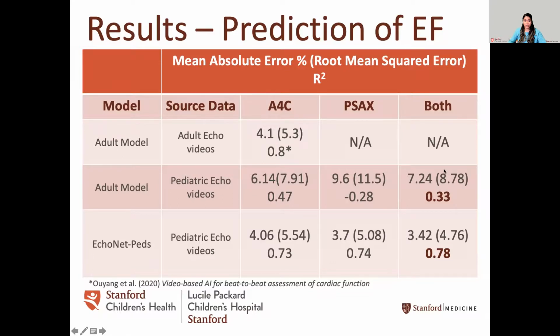If the model was exposed to both the apical 4-chamber view and the parasternal short axis view, the error was still high at 7.24%, with an R-squared that was low at 0.33. In comparison, EchoNet Peds, which was trained, validated, and tested on pediatric echo videos, shows a mean absolute error of about 4% with an R-squared of 0.73 in the apical 4-chamber, and in the parasternal short axis view of 3.7% with an R-squared of 0.74, and together the mean absolute error is 3.42% with a really nice R-squared of 0.78.